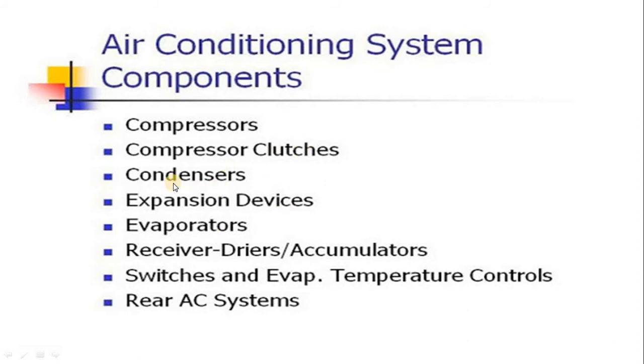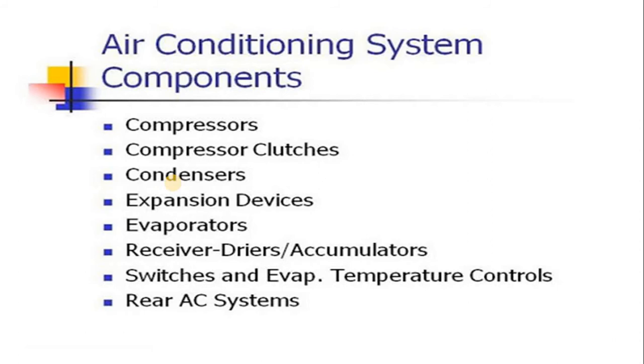The next important component is the condenser. The condenser is used in a variety of applications like milk chilling as well as in ice factories, and the main function of the condenser is to change the phase of the refrigerant from vapor to liquid by rejecting the latent heat to the atmosphere.